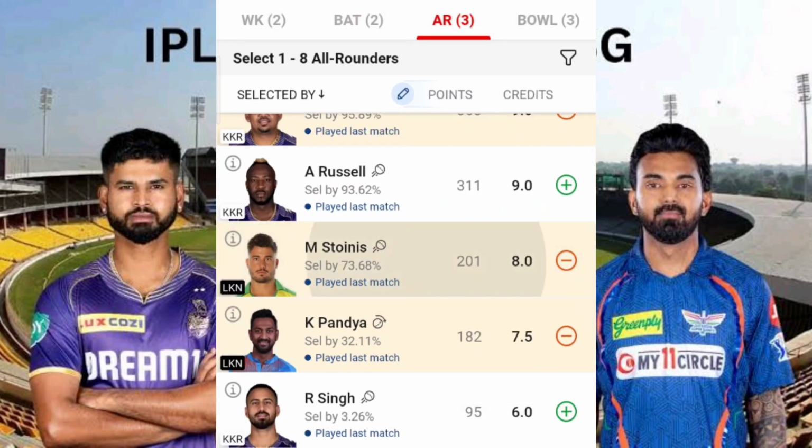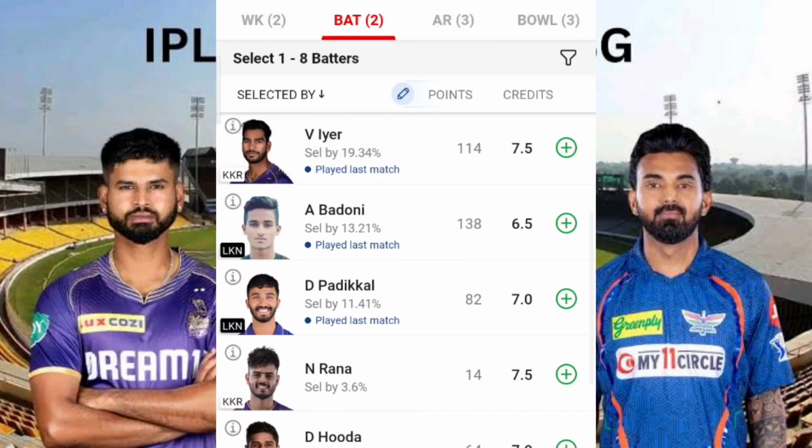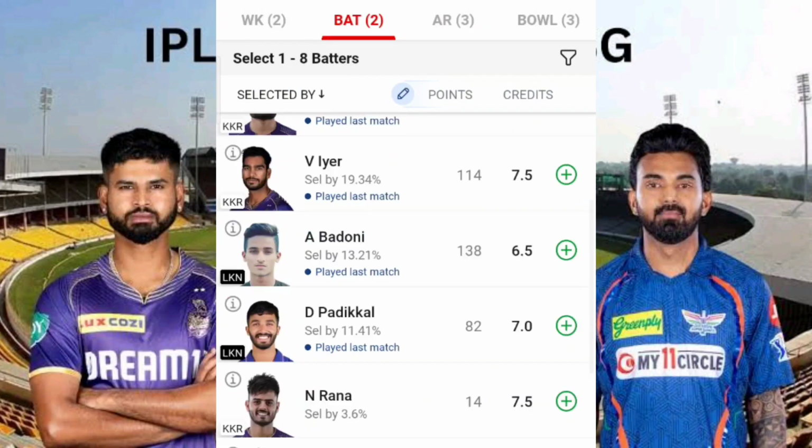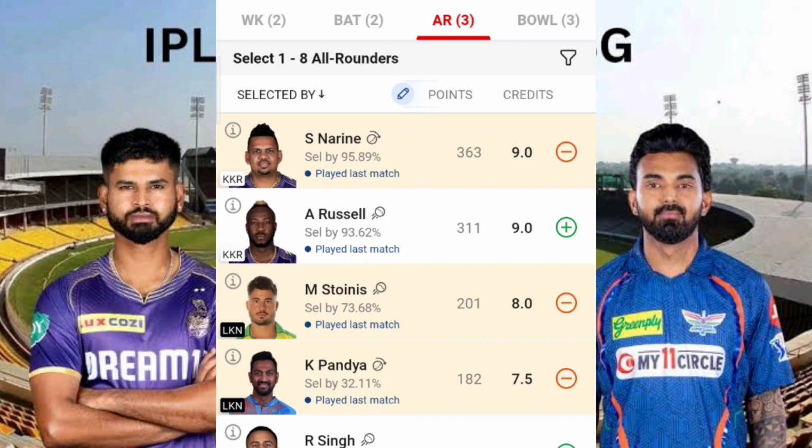that is Marcus Stoinis. Since Marcus Stoinis is not getting overs, if he won't get 20 to 30 plus runs from his bat, then I think it is a waste of including him. So that is one consideration that they should make. But again, I think the management decision is something else. Fine. Coming to the all-rounder section.